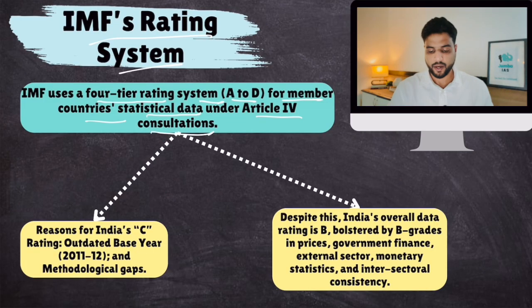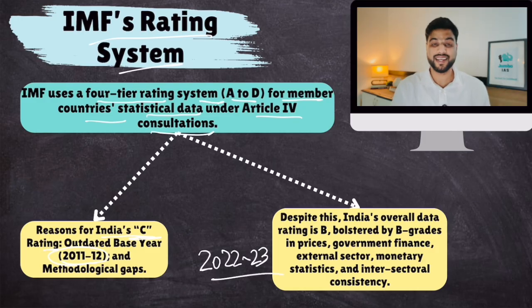Now, what are the reasons for India's C grade? And remember, C grade only particularly for GDP. First of all, to calculate real GDP, India is using an outdated base year. We are still using 2011-12, though the government has announced that we are going to shift to 2022-23 very soon. But still, it's very old. We are calculating 2025's GDP using the base year of 2011-12. That's more than 14-15 years old. So this is one problem that basically hides certain data points.